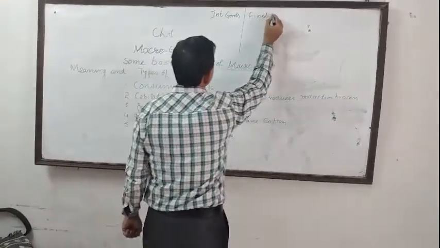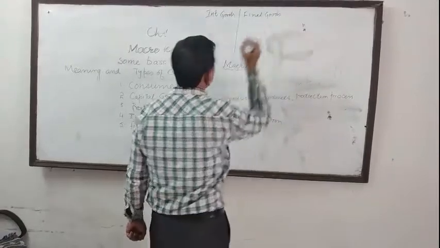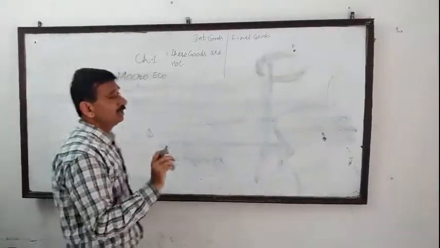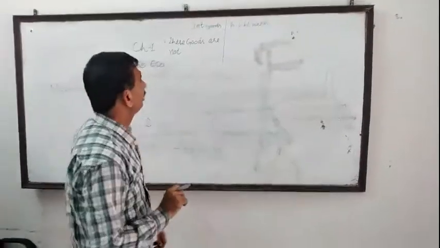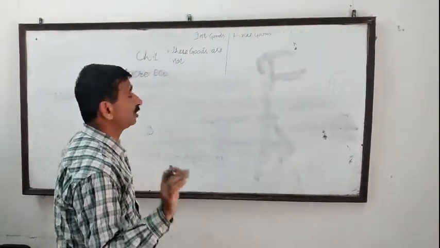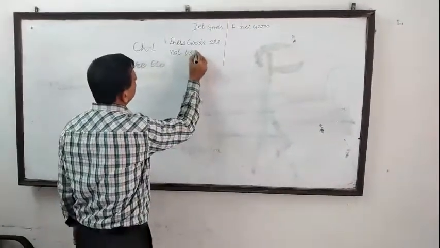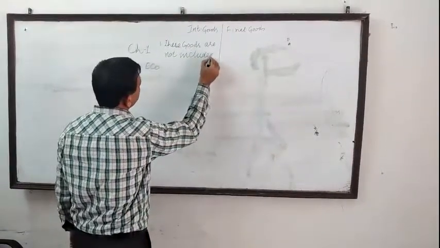Simply understand the meaning of intermediate goods and final goods. Intermediate goods are those goods which are not included in the estimation of national income.